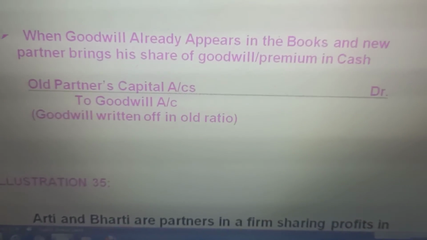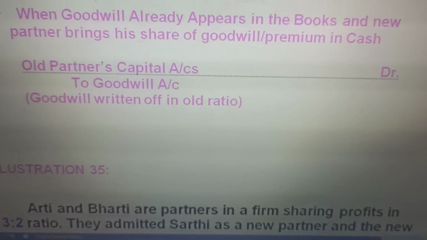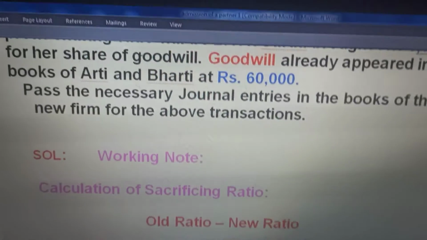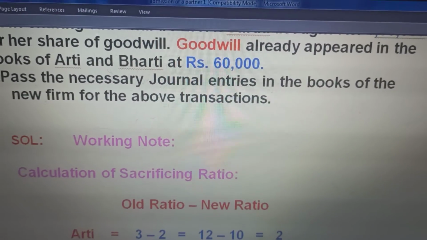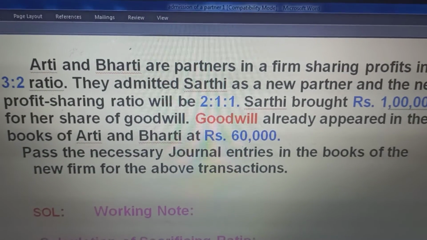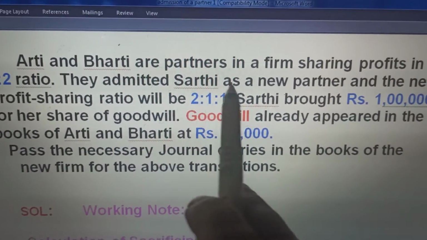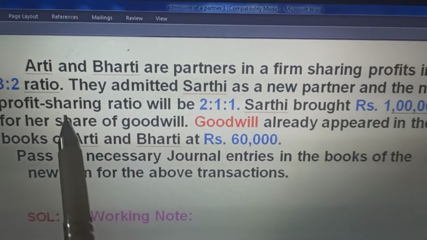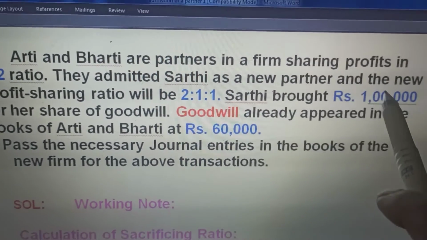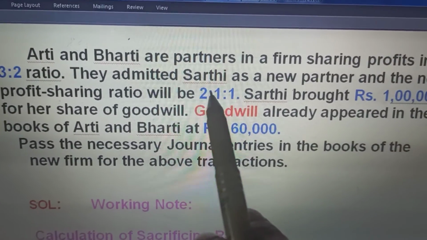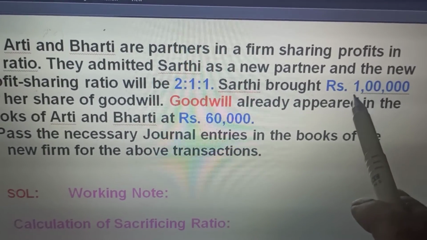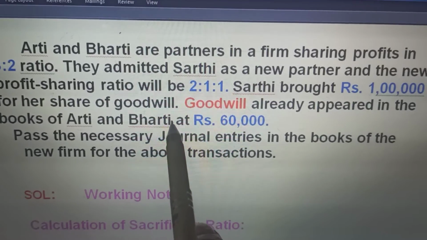See the case given here. Aarti and Bharti, this is the question in a textbook. Aarti and Bharti are partners in a firm sharing profits in the ratio of 3:2. They admit Sarthi as a new partner, and the new profit sharing ratio will be 2:1:1. Sarthi brought rupees 1 lakh. The new partner is bringing rupees 1 lakh for her share of goodwill.